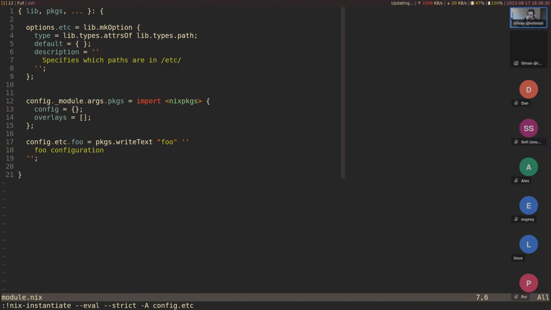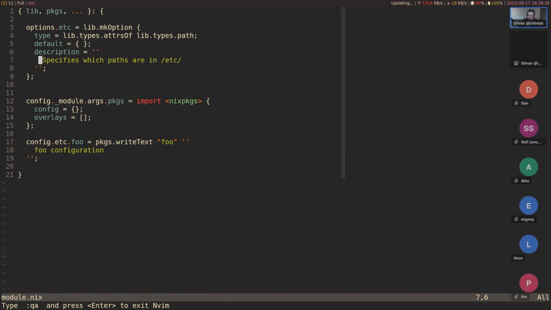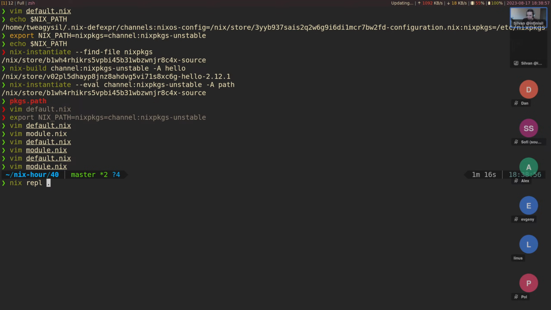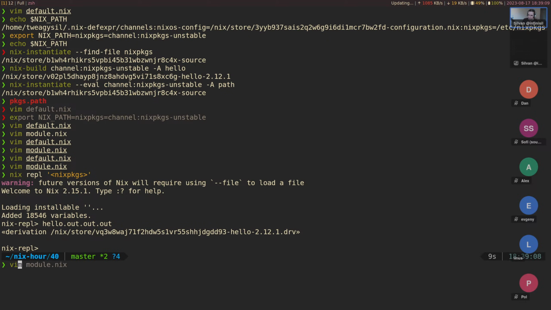So we declare the argument up there, and this is not great. We get an infinite evaluation, and this comes from the fact that strict here evaluates the etc, and then it goes into the attrsOf, and then again it goes into the path here, which is this one here, and derivations are attribute sets and recursive in themselves. If we go check this out, hello.out.out.out, that exists, and so it recurses into the entire thing and tries to evaluate it strictly. But of course that doesn't work.